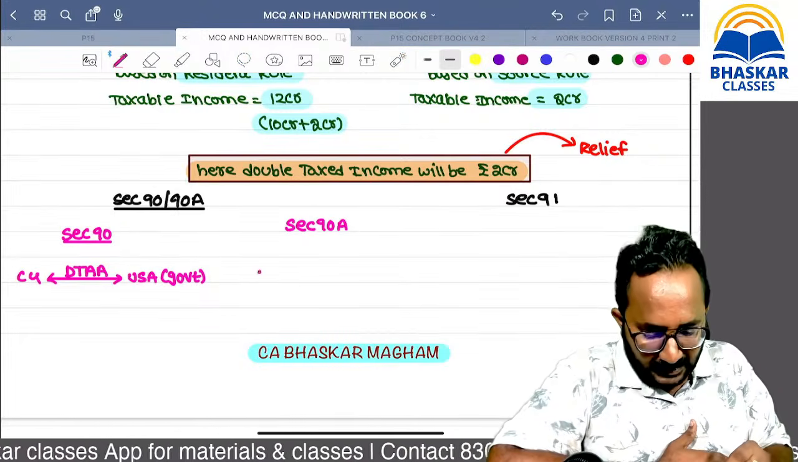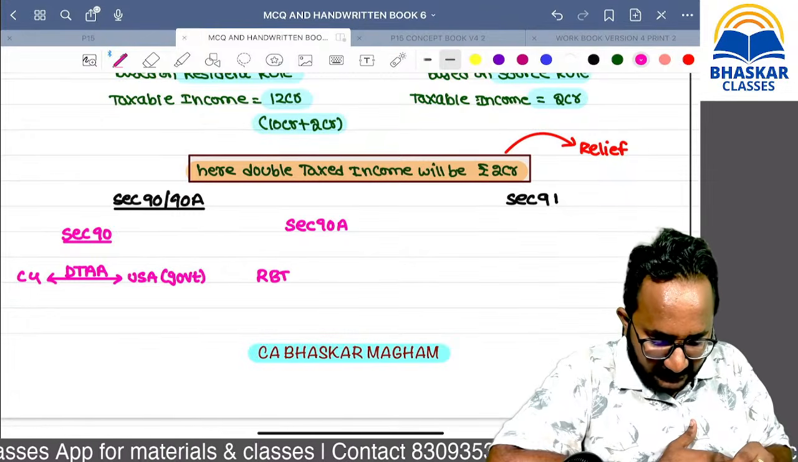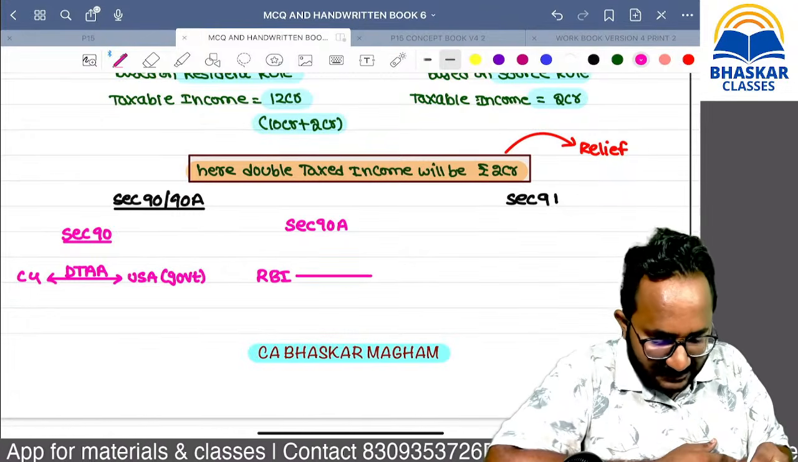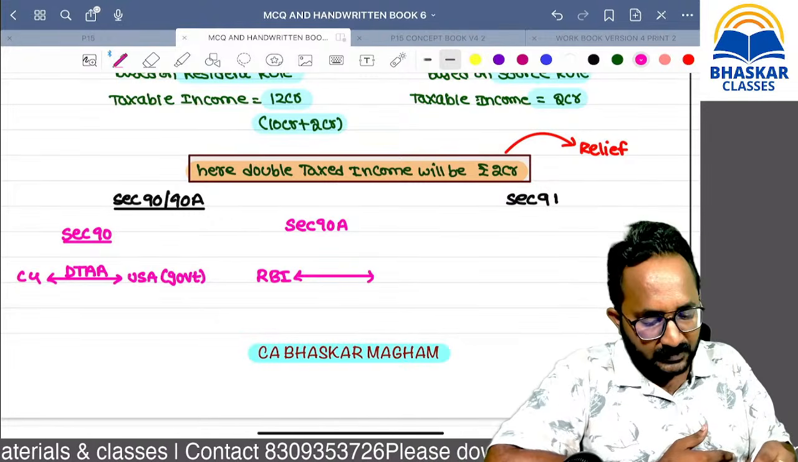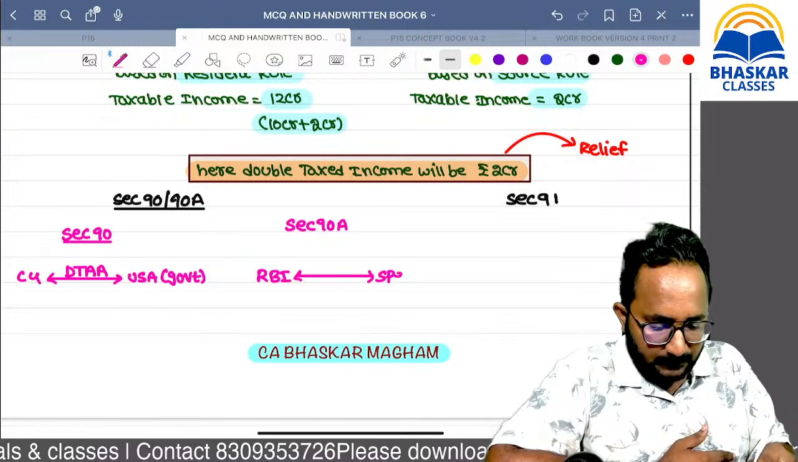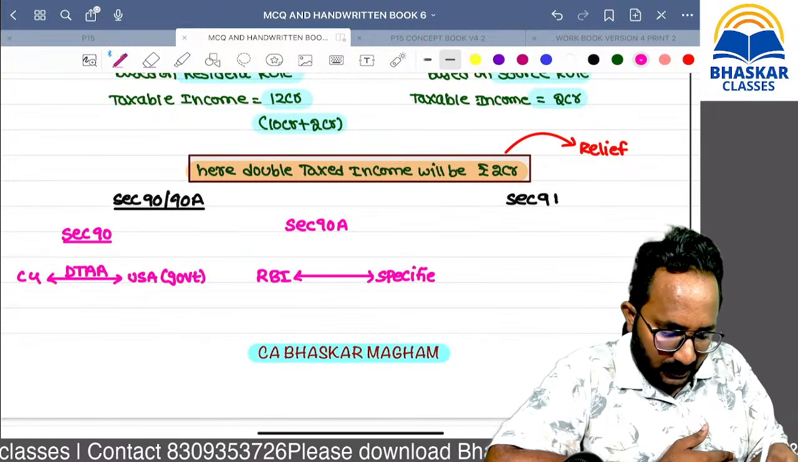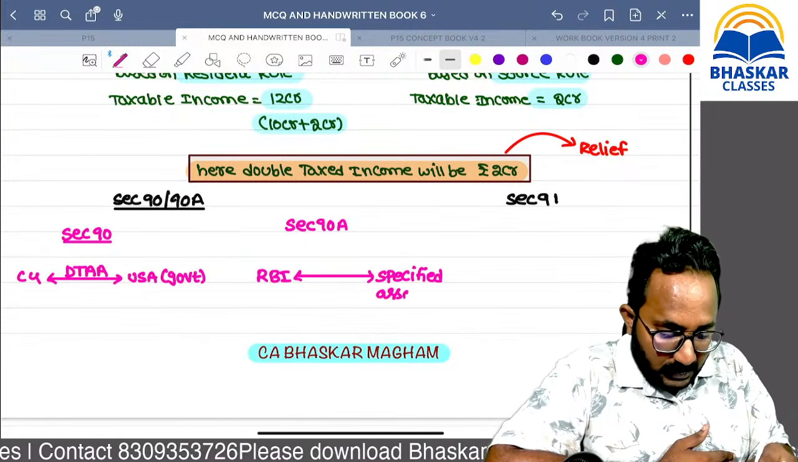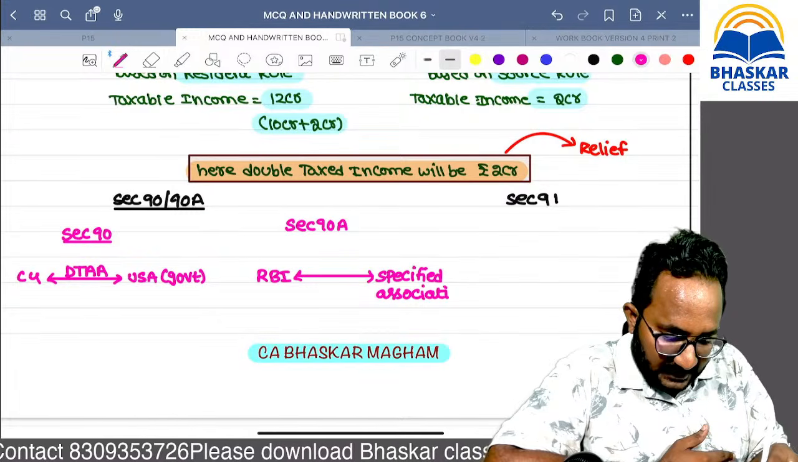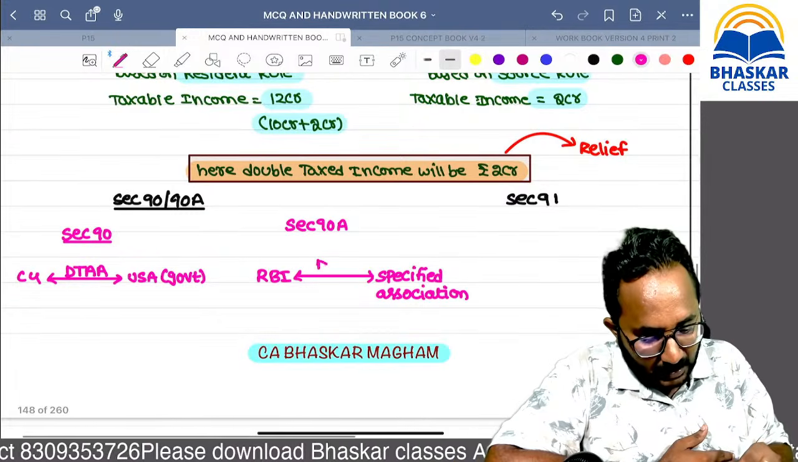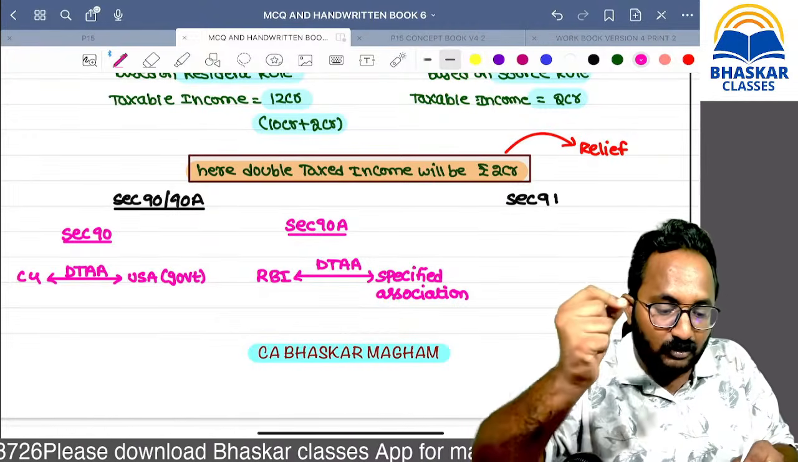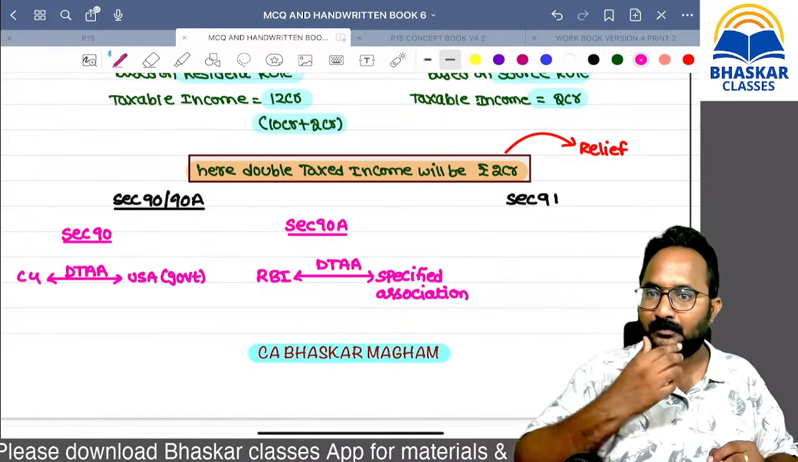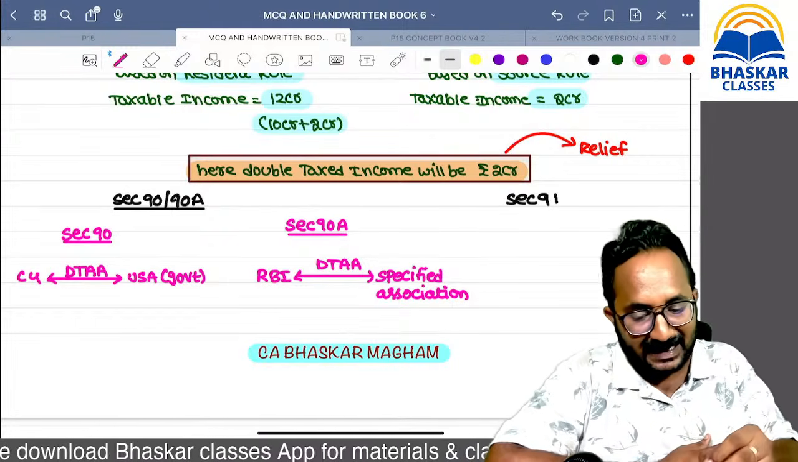Now, sir, on the Indian side, RBI is a specified association, like a bankers' bank. For the USA side also, there is a specified association. If both the specified associations enter into an agreement in order to provide relief of double taxation, that is governed by section 90A.